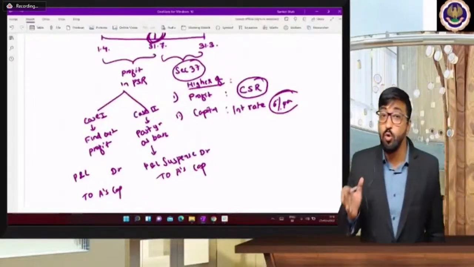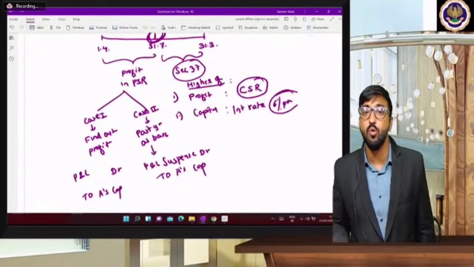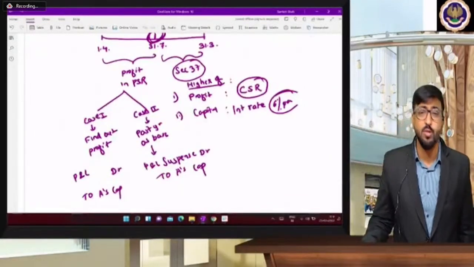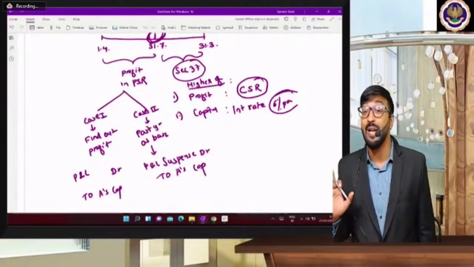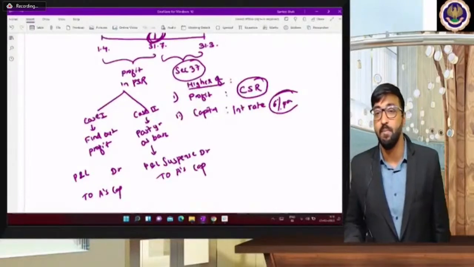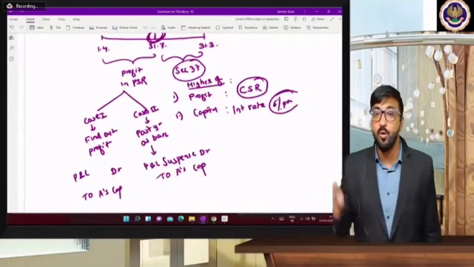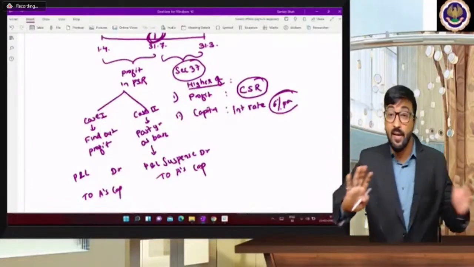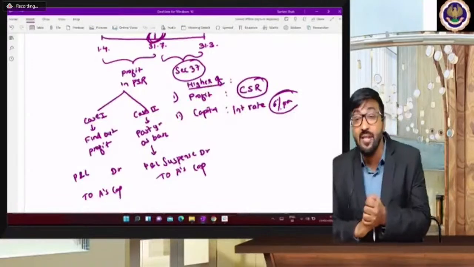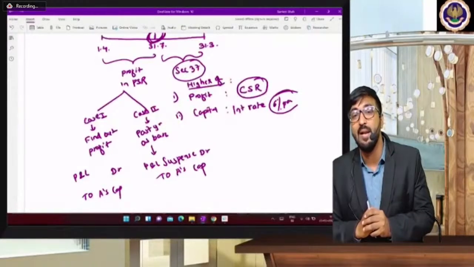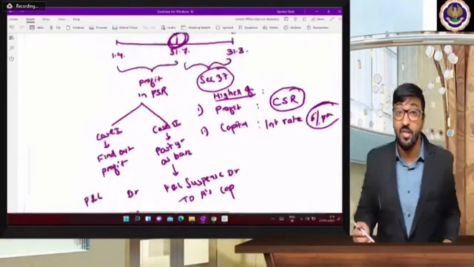Up to death, whatever profit you earned, suppose you are not aware about this profit, you are going to debit P&L suspense to its capital. And suppose you are aware about the profit, then you will calculate P&L account debit to its capital. Don't worry if you are getting any suspense account in your partnership death problems. P&L suspense is only used if you are not aware about that 4 months profit, you are considering some basic profit base as a profit, and on that calculation you are giving each share of profit, and that's why the entry will be P&L suspense account debit to its capital. And after the date of death, section 37 is applicable.